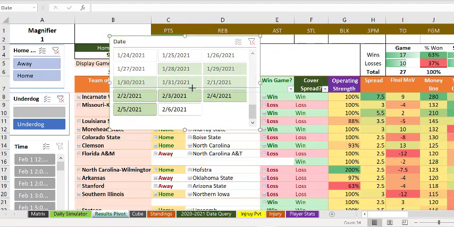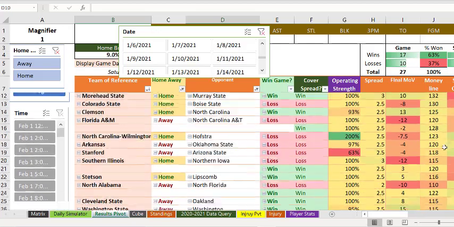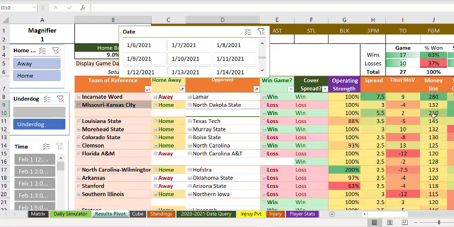And this is showing you that here's a plus 280 that we won, Incarnate Word over Lamar. Plus 210, we won Missouri, Kansas City, I think, over North Dakota State. I think these are the same teams, different days. So there's 2 of them that we hit in the last week.